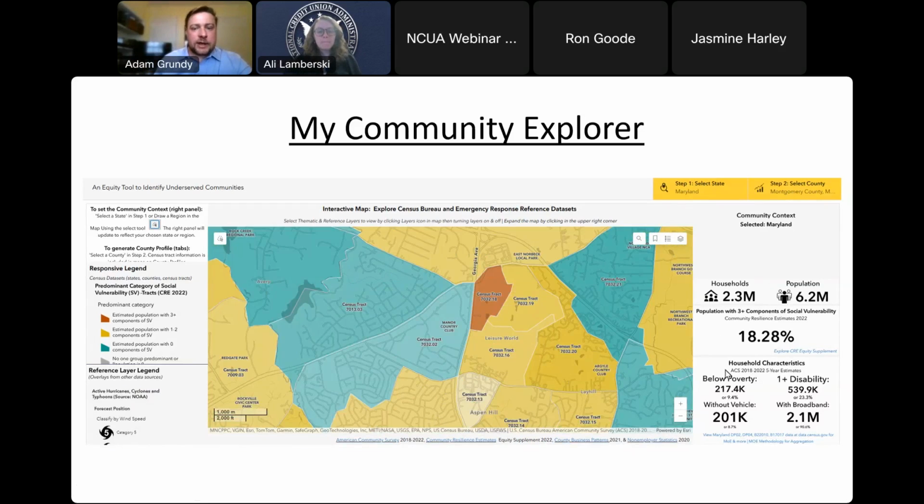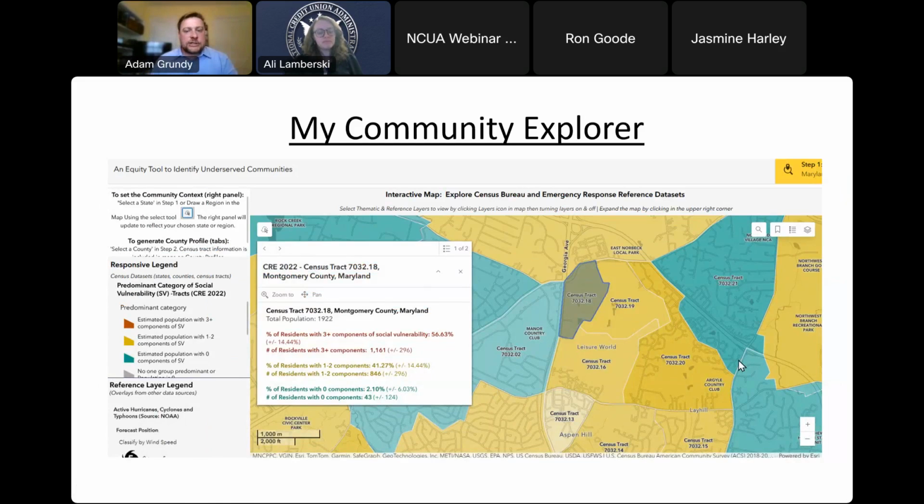This one has different examples of areas with 3 or more risk factors or measures of social vulnerability. The first one is this main area of Leisure World here. It has 3 or more risk factors, which would be things such as percent living with a disability, no access to a vehicle, no access to broadband internet. These are all different examples of measures of social vulnerability.